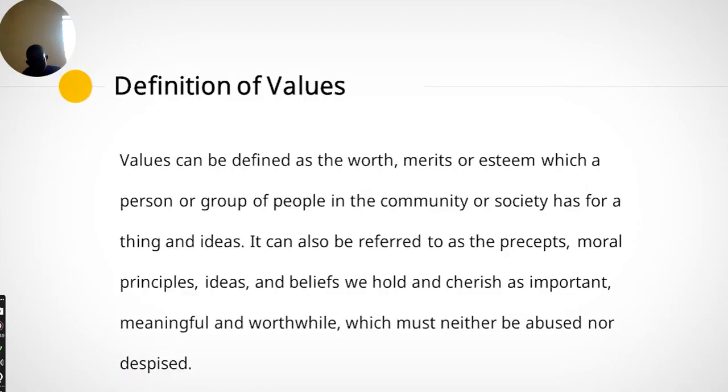Values can be defined as the worth, merit, or esteem which a person or a group of people in the community or society has for a thing and idea. That means what this person is trying to say, that value is the way, or the idea, or the esteem, the level of passion that people have